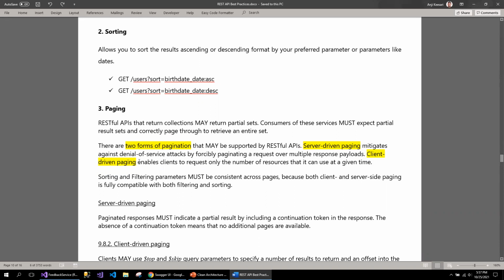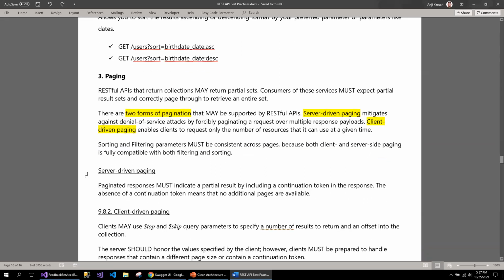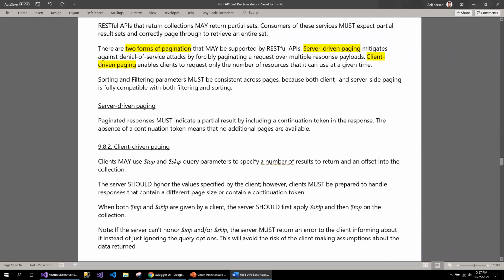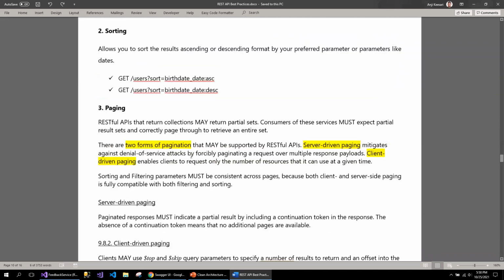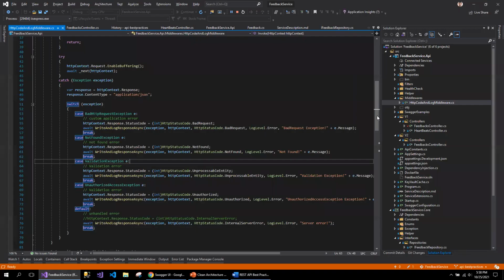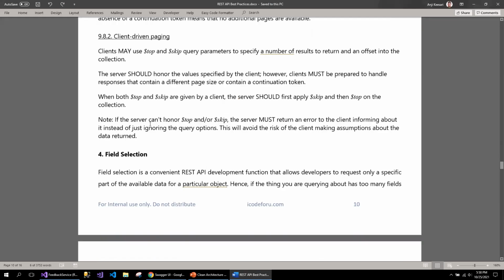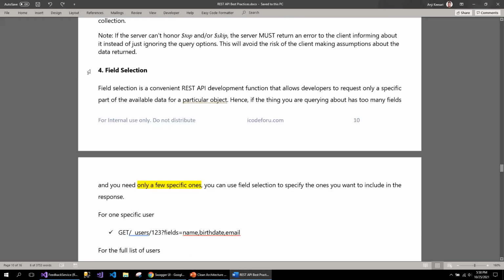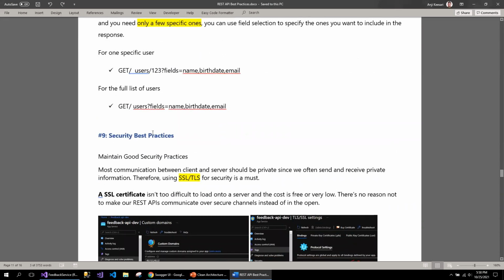When it comes to pagination, there are two categories: server-side, service-driven pagination, or client-driven pagination, where you can have skip and top kinds of functionality. As I mentioned, I'm going to skip some of these descriptions and cover them in detail when I add the API endpoint which supports pagination with a demo. And the same thing with field selection.